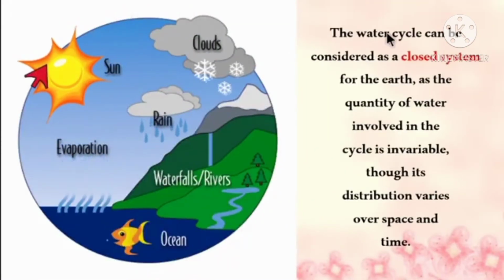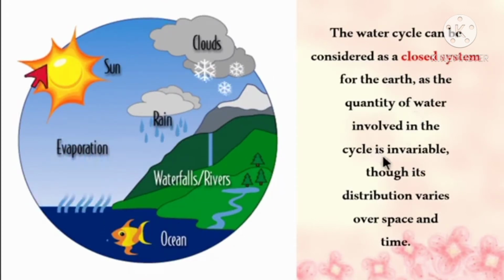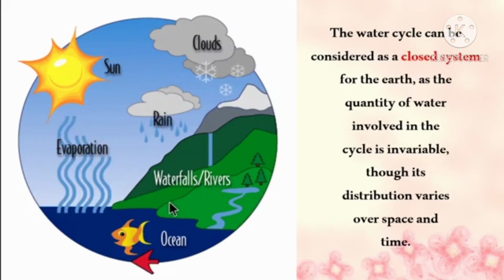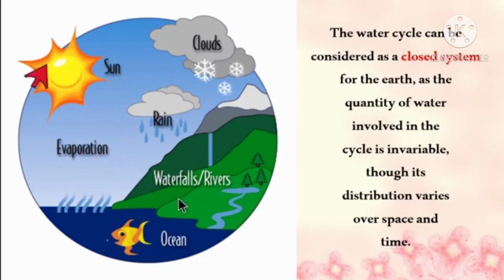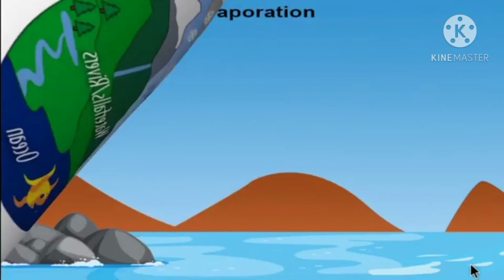The water cycle can be considered as a closed system for the earth, as the quantity of water involved in the cycle is invariable, though its distribution varies over space and time. So children, the water cycle is a closed system and the quantity of water involved in the cycle is invariable. So we can't predict the quantity of water involved in the water cycle. So it is called a closed system.